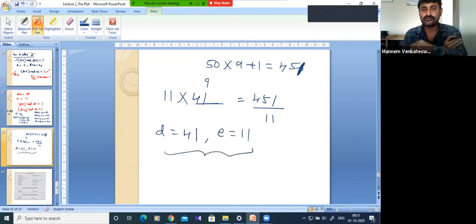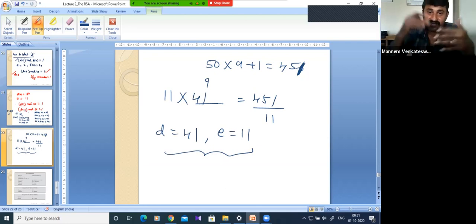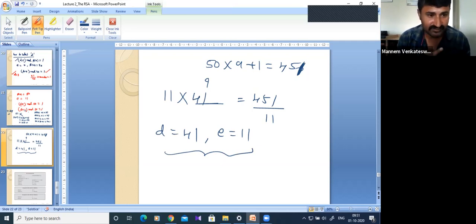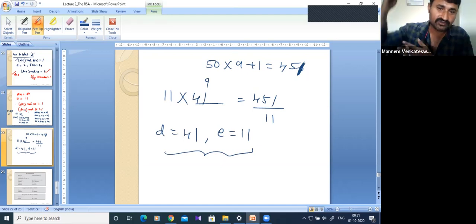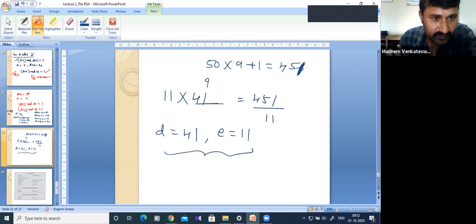Clear? How to choose the D value? See, computationally it may take some time, but it is computationally easy. But on the decrypting side, or determining the private key, it is somewhat difficult. If we go for a large prime, when I choose 11 only, this is the computation. If I choose 23, 41, or something else, the complexity or computational time will increase. Got the point, all of you?